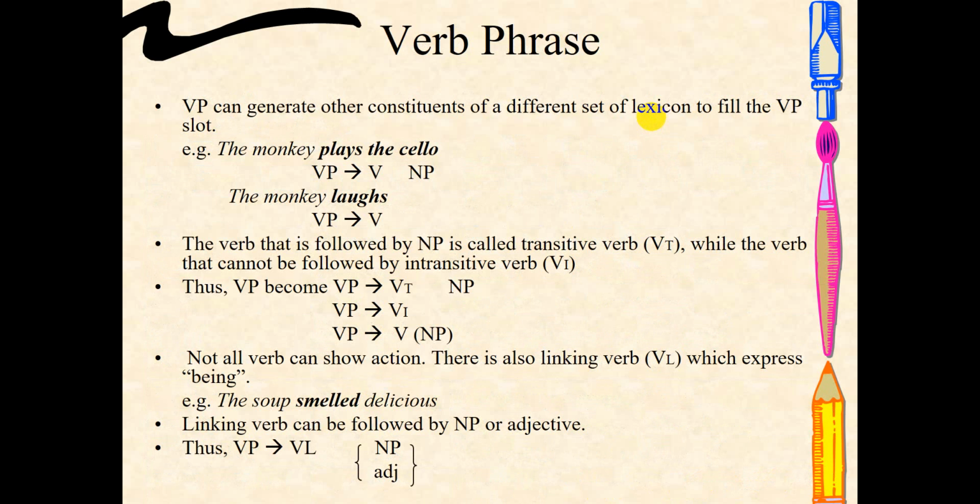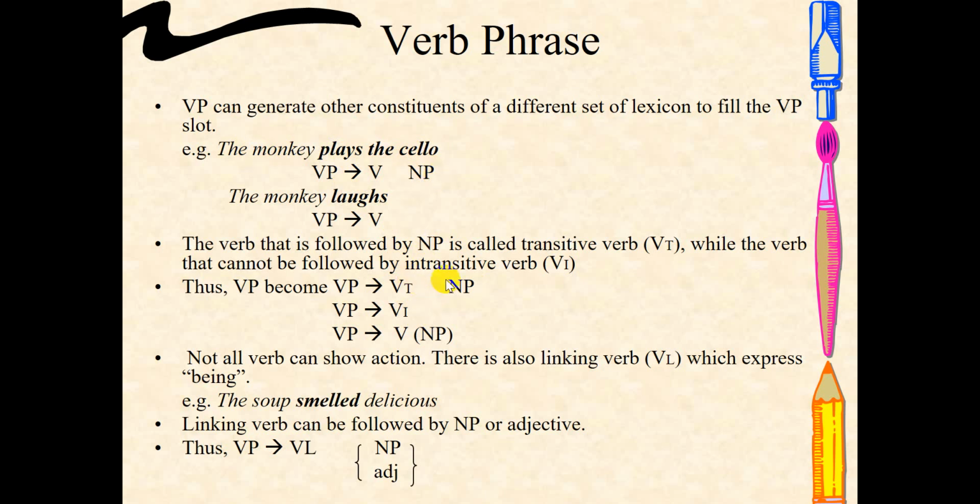as the head of the verb phrase, can be transitive or intransitive. So once again, we may say that the verb phrase fills the predicate position, with complements or without complements. It depends on the verb. If you use a transitive verb, of course you need a noun phrase. The monkey plays the cello. Plays the cello here, so verb and noun phrase.